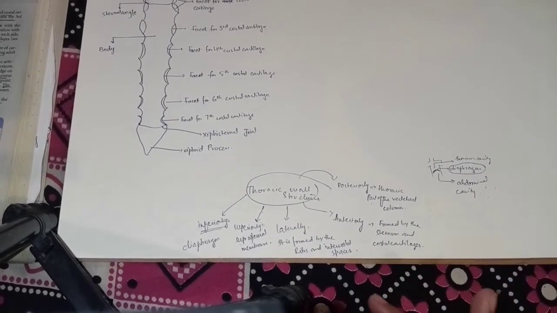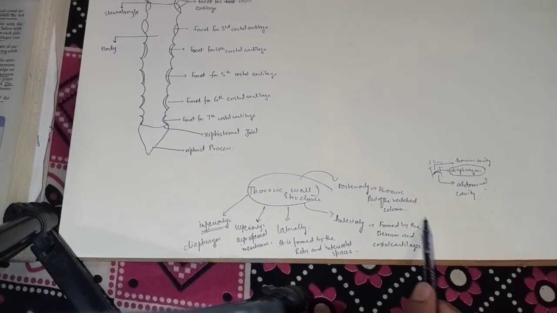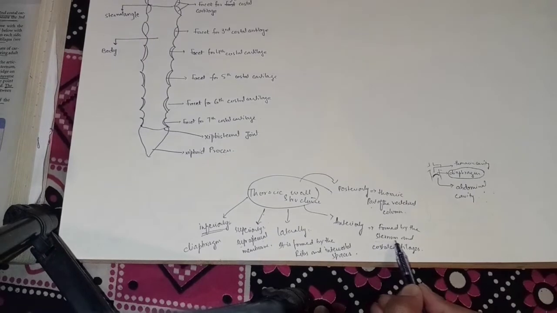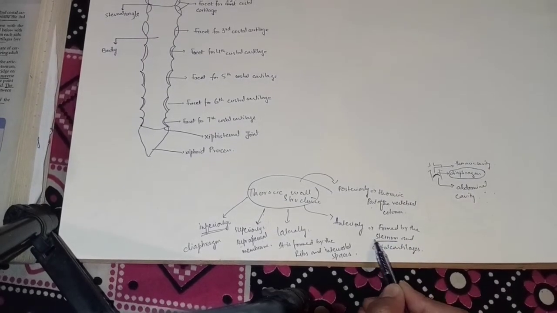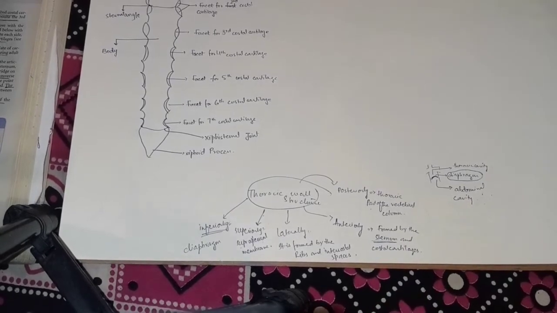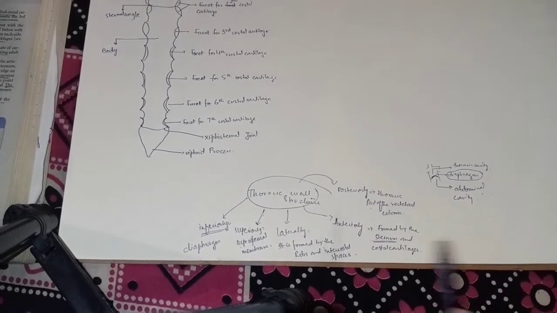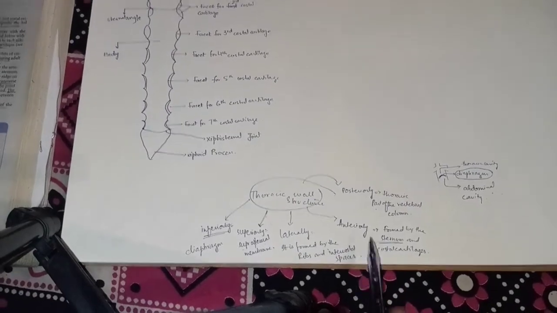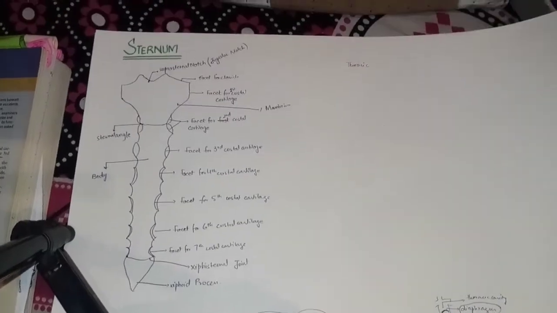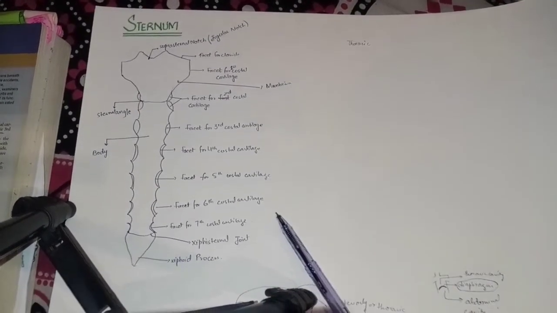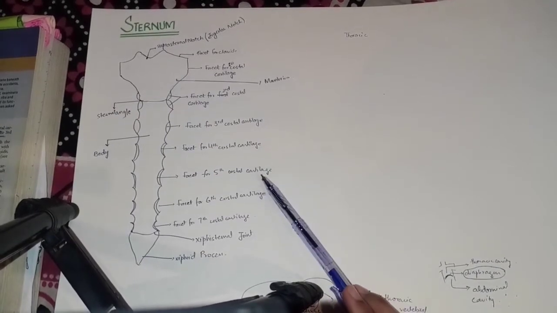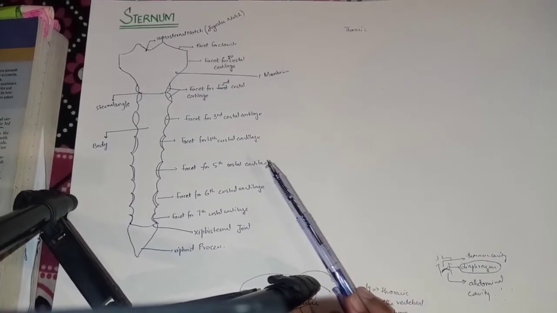When we start with the sternum, it is the most anterior part of the thoracic wall. Anteriorly, the sternum and the costal cartilages are present. So today we are going to start our topic with the anterior structure. Anteriorly the thoracic wall is formed by the sternum, and posteriorly by the thoracic vertebral column. So here is the sternum. This is the diagram. You can say that this is the most important topic of the thoracic wall.